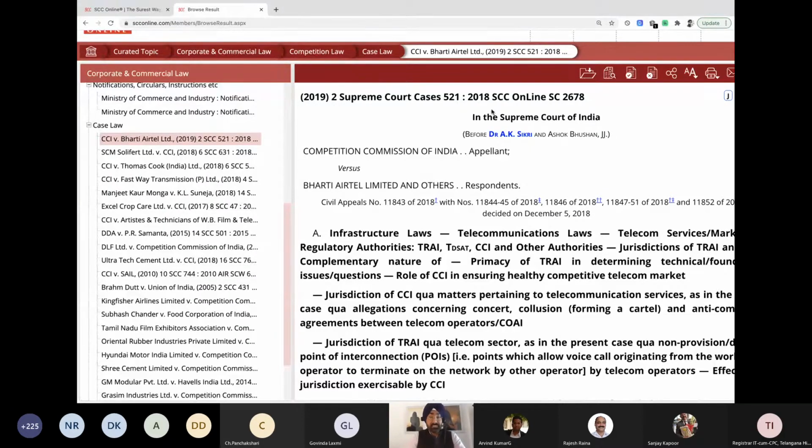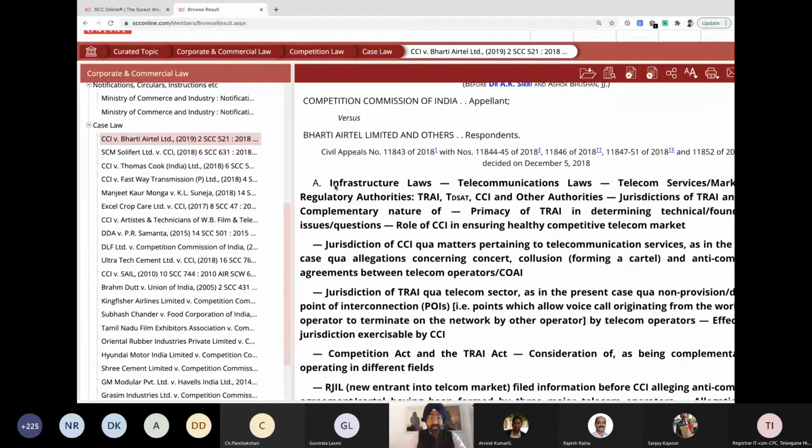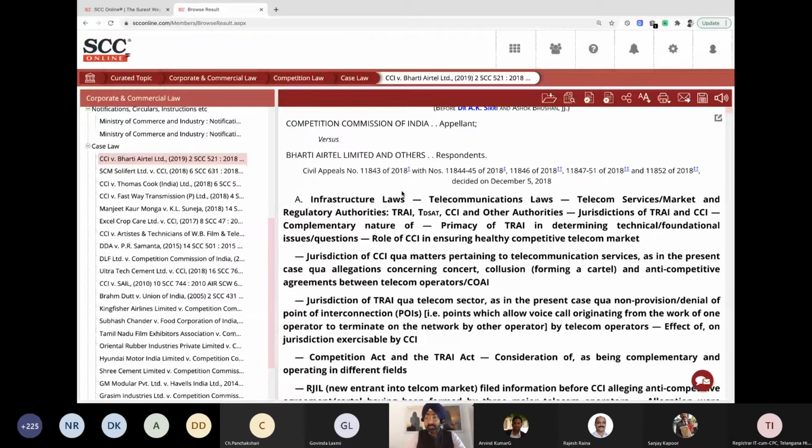So if you can see, it says the citation, before Justice Sikri and Justice Bhushan. Now Justice Sikri's name is in bold, Justice Bhushan's name is not in bold. That means only Justice Sikri was the one who authored the judgment. Okay. The party name is available over here. And now you have something in bold: infrastructure law, telecommunication law, telecom service market. So primary trial determining technical foundation issues, role of CCI in ensuring a healthy competitive telecom market. So now it's obvious that this is a competition law case because that's why it's coming under this particular heading. But now it is talking about the telecom market having fair competition.